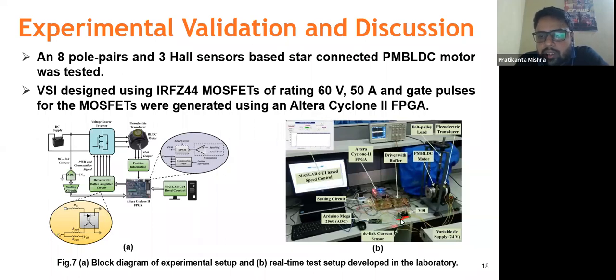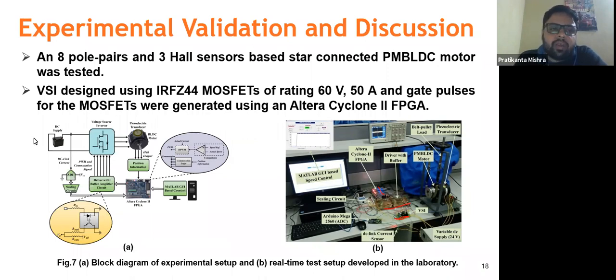As you can see, this is a very compact voltage source inverter that we have designed in our laboratory. There is a driver and buffer circuit, and an Altera Cyclone 2 FPGA is being used, and an Arduino Mega 2560 is being used for ADC purpose, and a DC link current sensor is also being used.